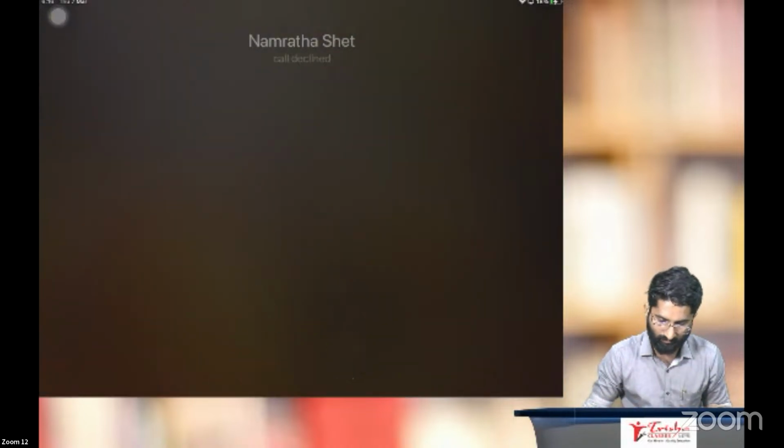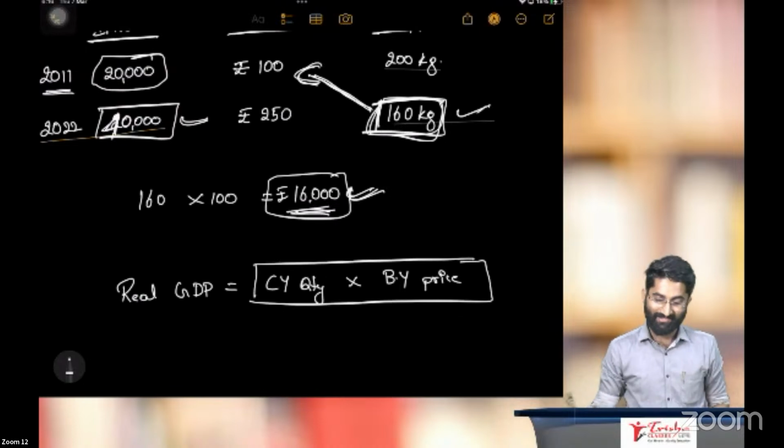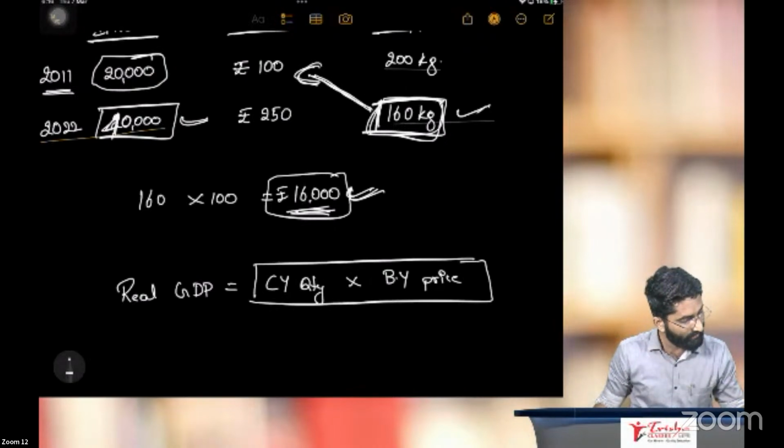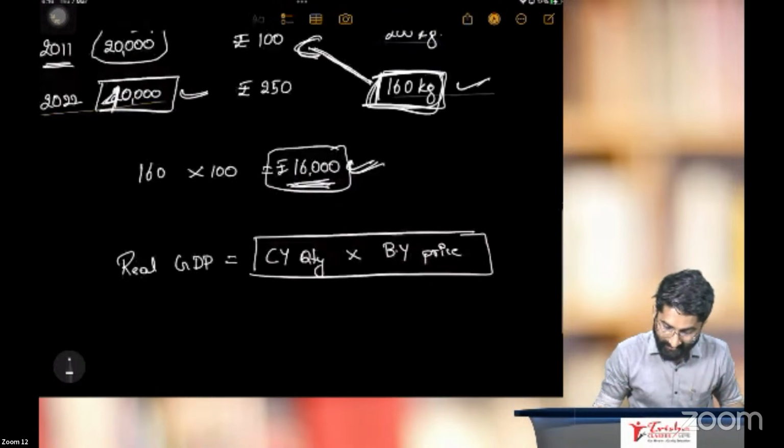I am very sorry. Current year quantity with base year price. Okay, one second. Yes, when it is connected to the same Wi-Fi, this happens. One of my renowned clients.